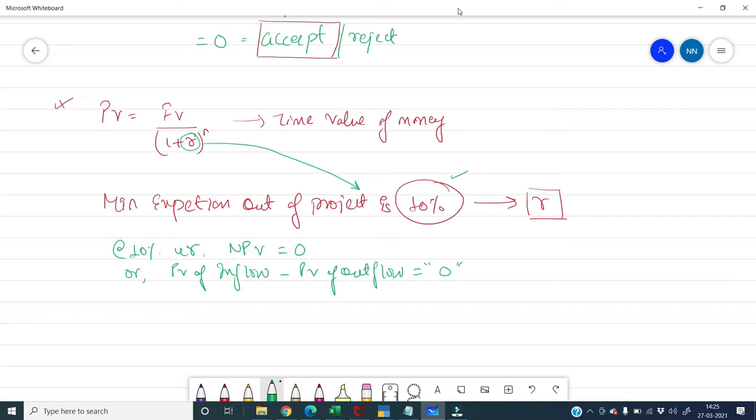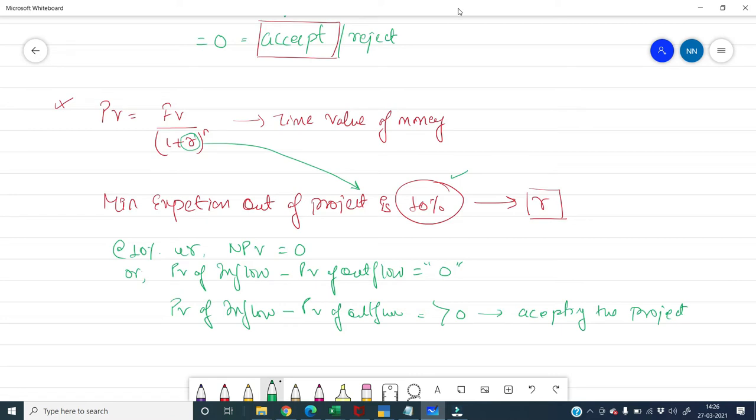If it is yielding more than 10%, what will be your answer? Present value of inflow minus present value of outflow shall be greater than 0, and in that case, irrespective of anything, you would be accepting the project. So hopefully by this discussion, the concept of NPV is clear to all of you.